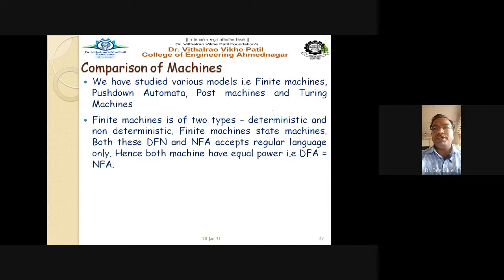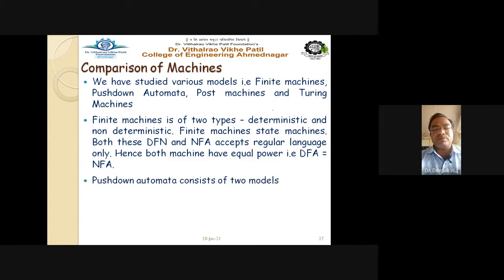Both these machines, the DFA and NFA, accept the regular language. Hence, both machines have equal power. Already we discussed that both these finite automata are equal or equivalent in nature. DFA equals NFA.